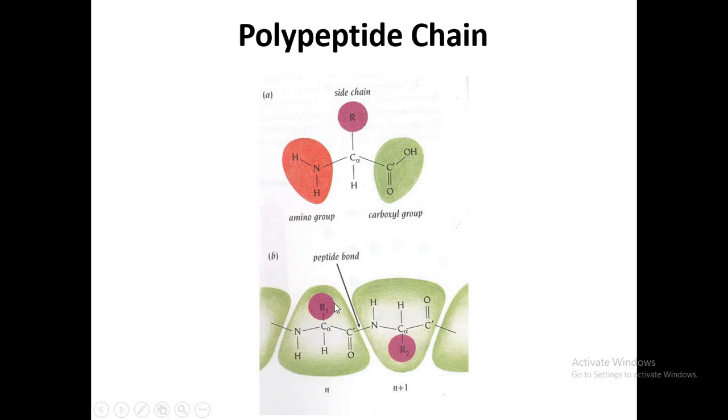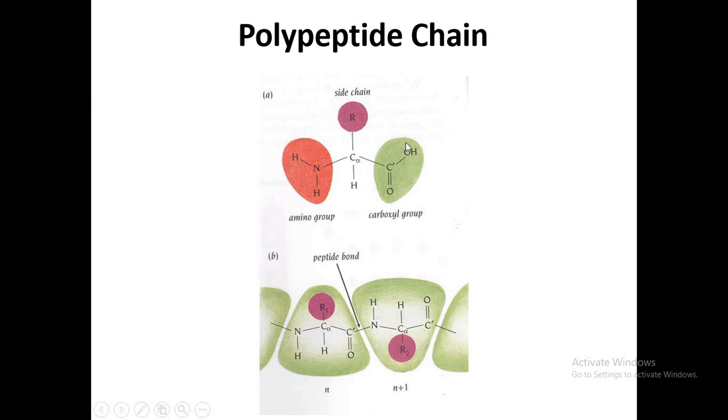How does this peptide bond form? The peptide bond forms due to the removal of a hydroxyl group from the carboxylic group and one of the hydrogen atoms from the amino group, and this hydroxyl and hydrogen atom join together and form a water molecule.